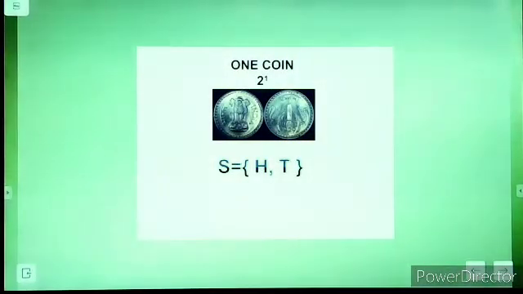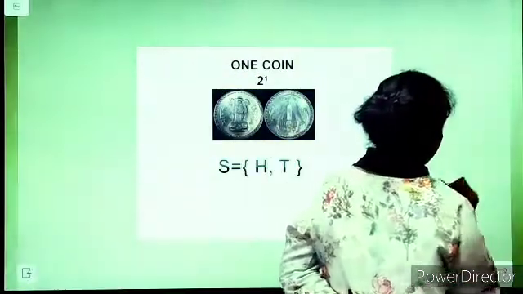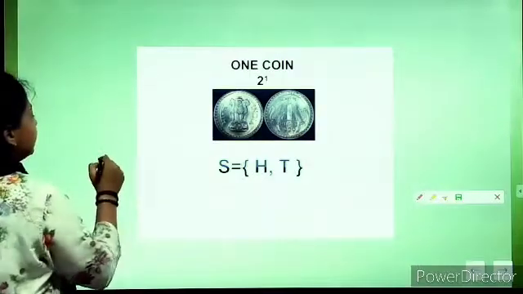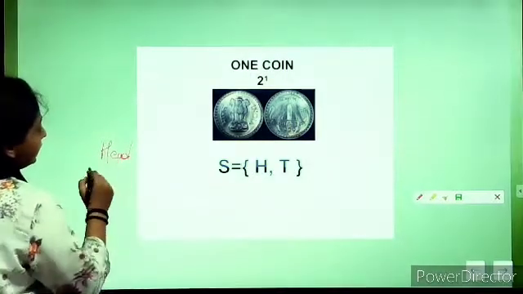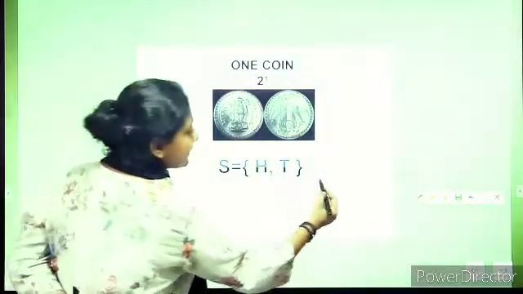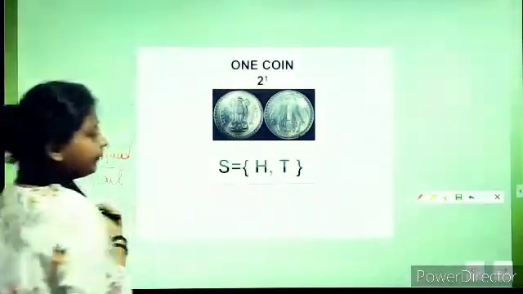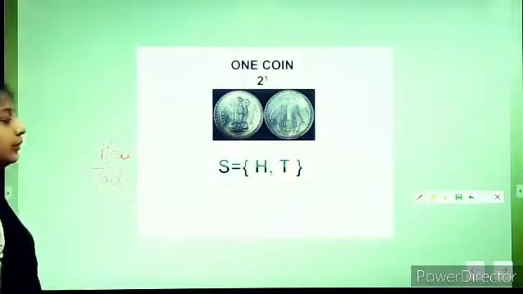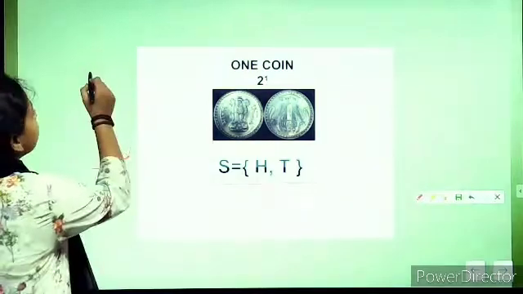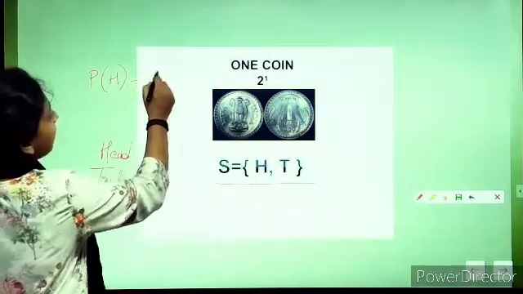See, again we have the example of tossing of a coin. Whenever we are tossing a coin, the coin can either show head or it can show tail. So when we are writing the sample space, S equals to H comma T. So this will be our sample space, H and T are the sample points. Now if we are considering the probability of heads appearing, that will be 1 by 2.